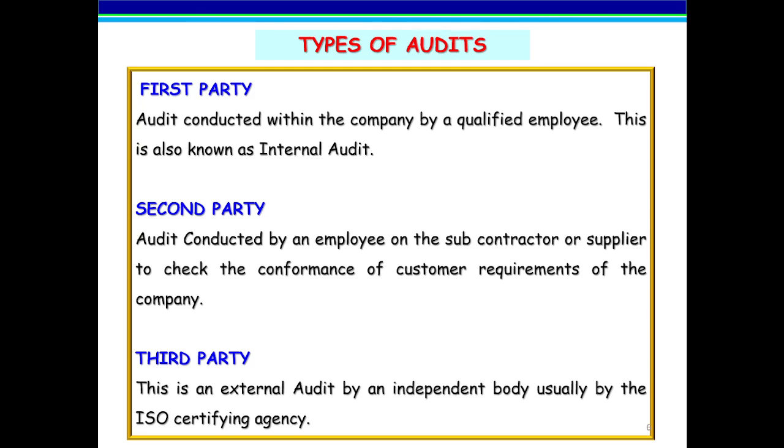Let's see how many types of audits there are. There are 3 types of audits. They are as follows. First party is the audit conducted within the company by qualified employees who have been trained as ISO internal auditors by ISO consultants or the ISO certifying agencies. Second party audit is an audit conducted by a qualified company employee on the subcontractor or supplier to check the conformance of the customer requirements of the company. Third party audit is conducted by an external independent body, usually an ISO certifying agency.